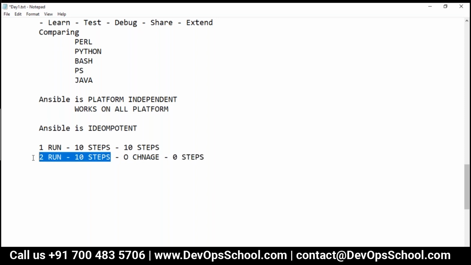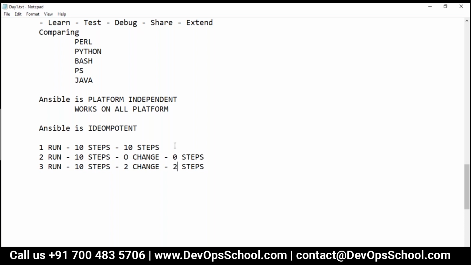These steps you have not modified, the desired state you have not changed, so it is matching with the actual, and so zero change has happened here, and that will run zero times. But the third time when you run, let's say again you have 10 steps, and here you have two changes, so it will run only those two steps.